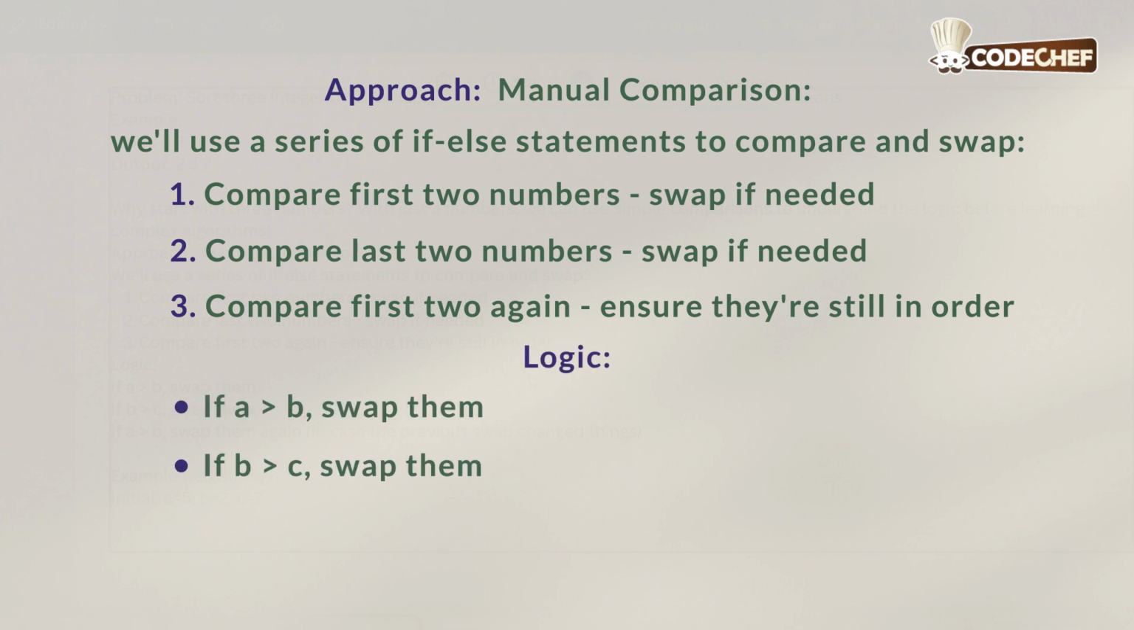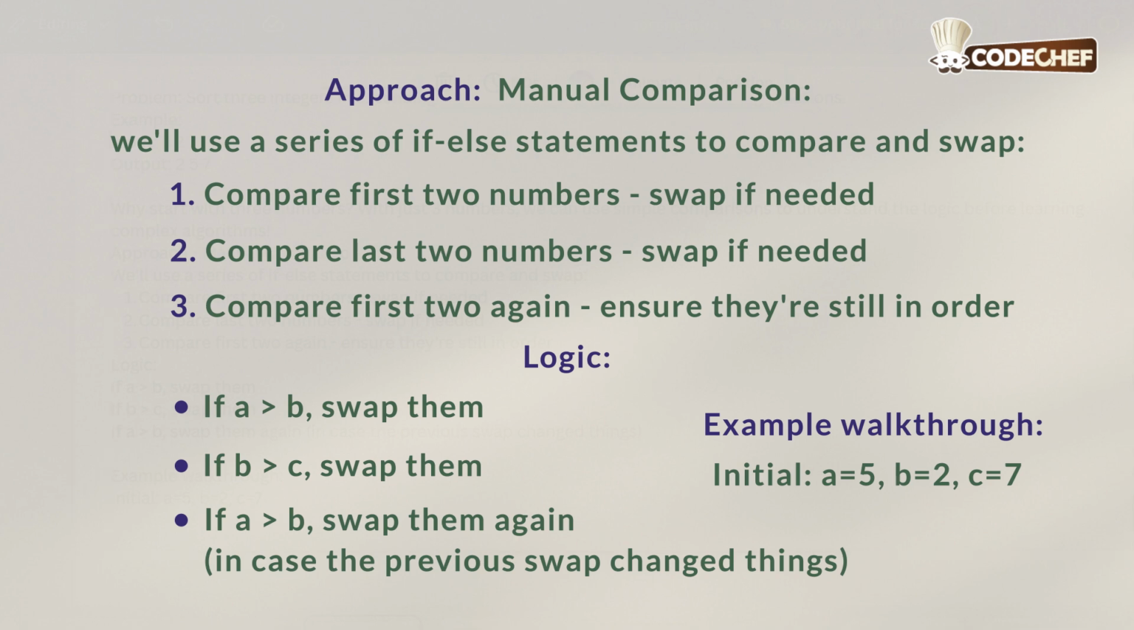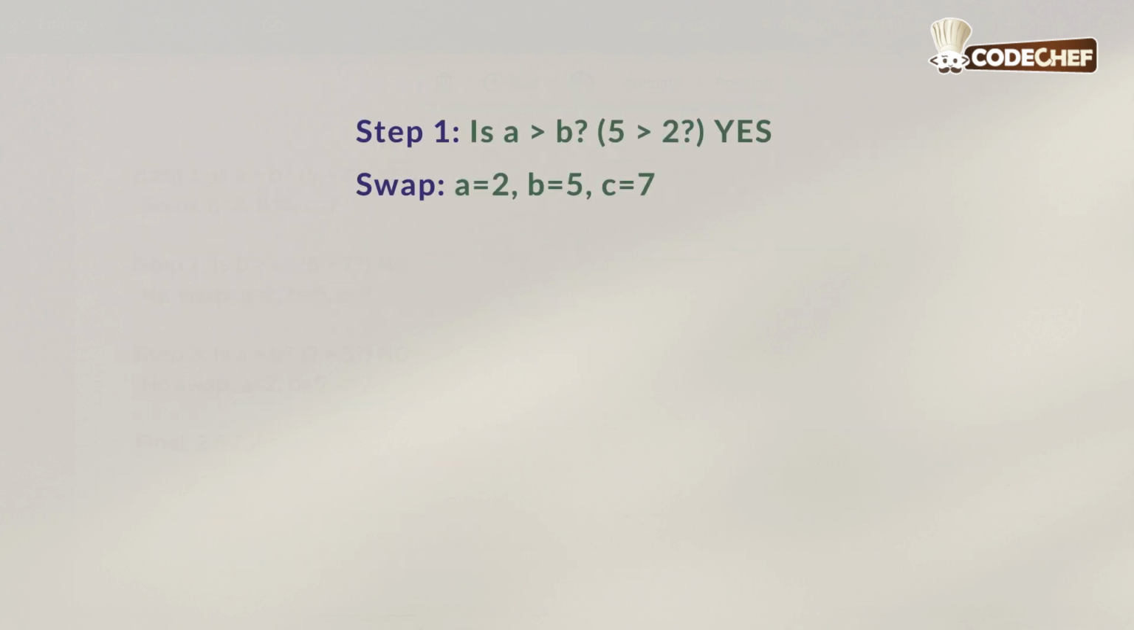If B is greater than C, swap them. If A is greater than B, swap them again in case the previous swap changed them. So the example walkthrough is, initially we have A as 5, B as 2 and C as 7. So here the first one is, if A is greater than B, 5 is greater than 2, yes. So we swap, A is 2 and B is 5.